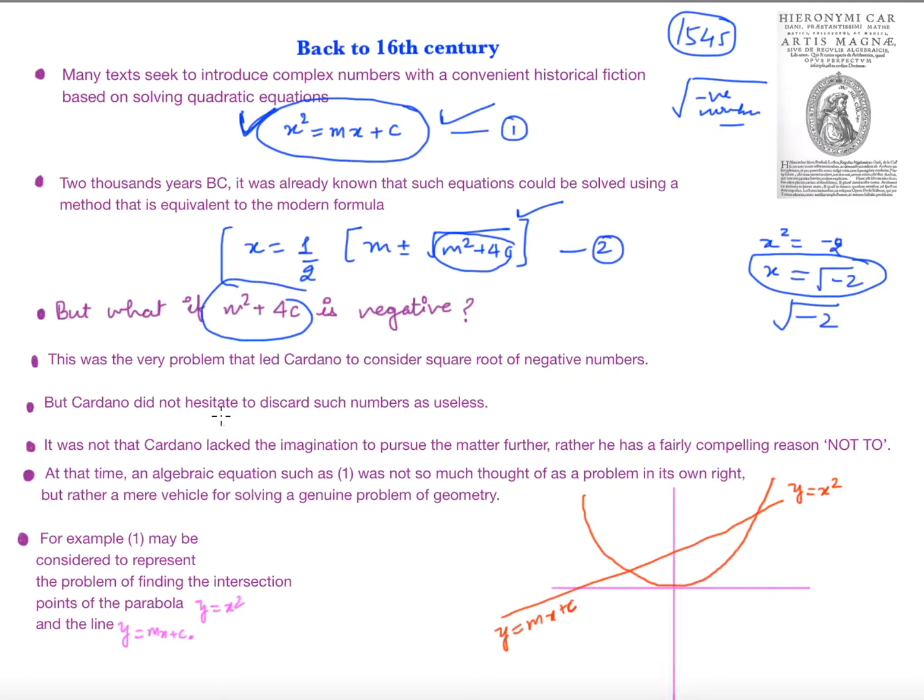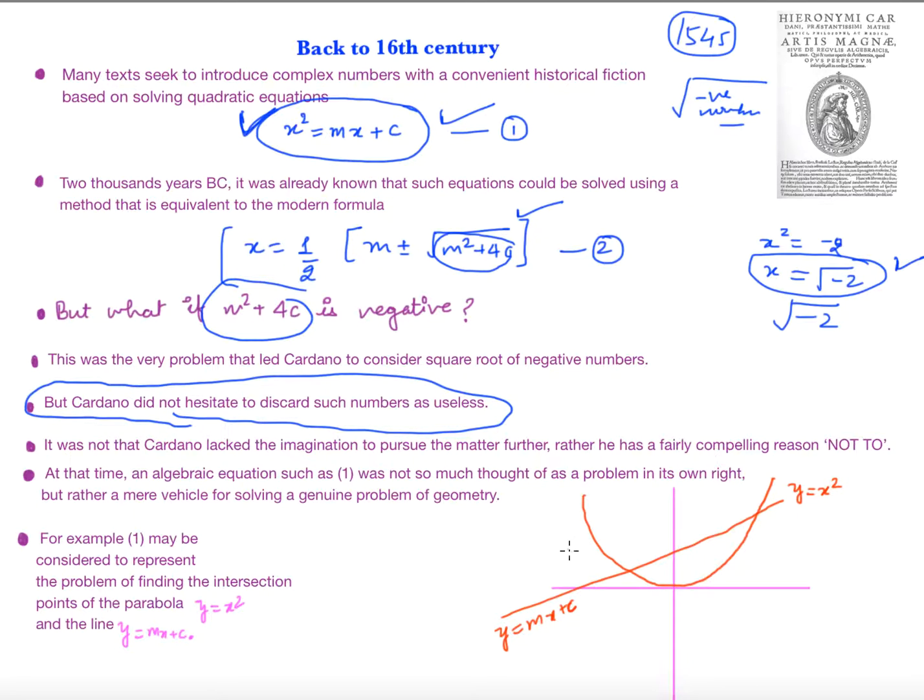But then he discarded them. In his book he said these are actually useless numbers, we don't need these numbers. Why did he discard them? It is not that he didn't have the power of imagination to digest these numbers, but it was because at that time everything mathematical was connected to geometry. So basically solving the equation x square is equal to mx plus c was equivalent to solving a geometrical problem.